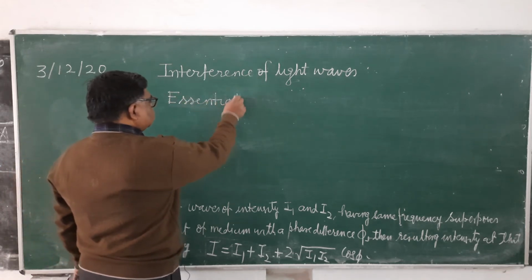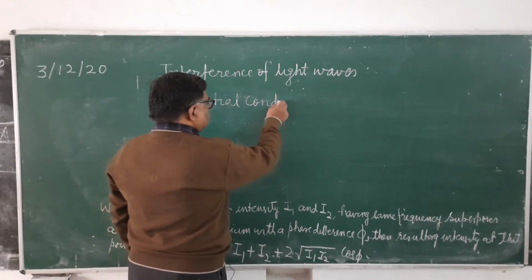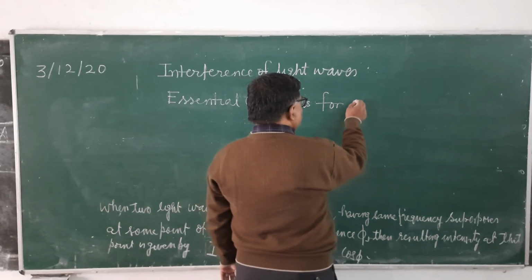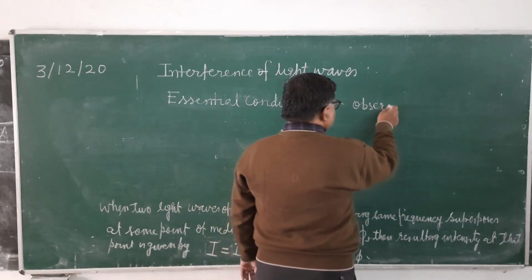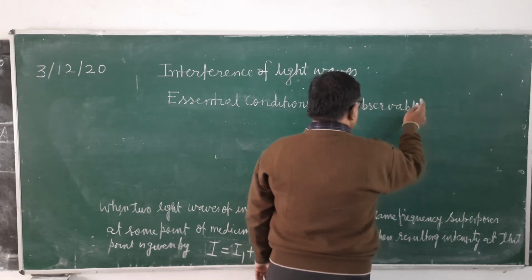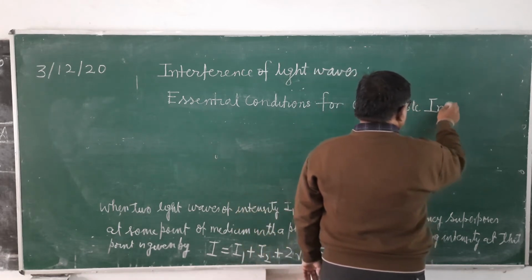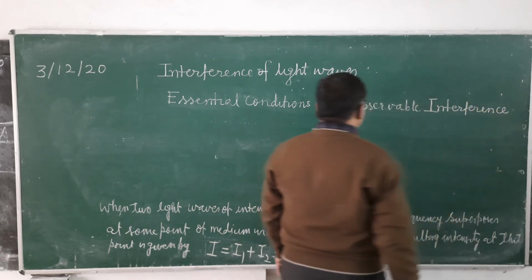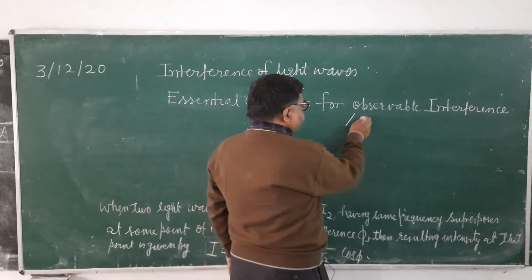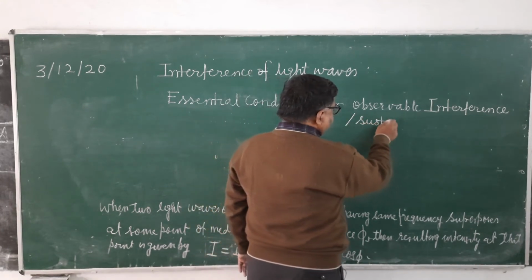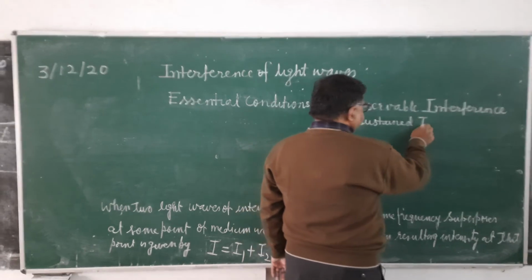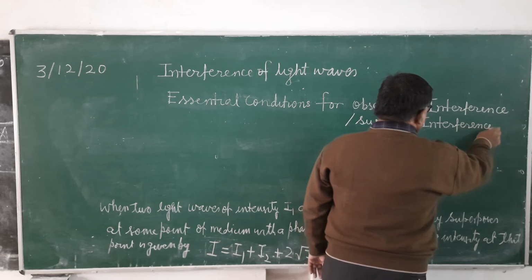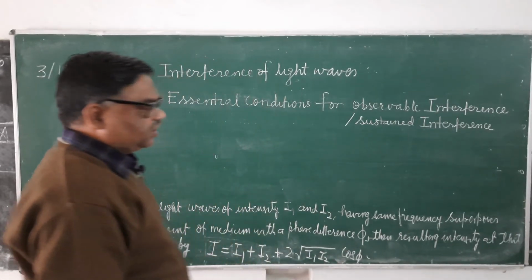essential conditions for observable interference. Observable interference means we can say sustained interference. Sustained interference means steady interference.